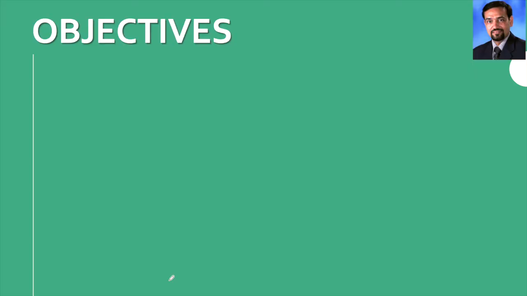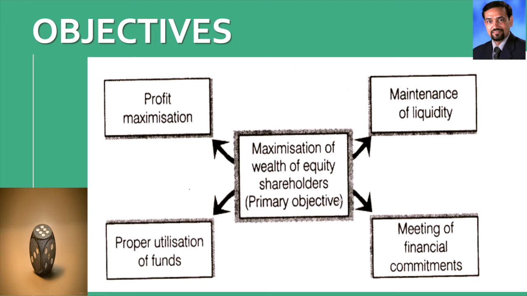Okay, so now let us talk about the objectives of financial management. Basically, the primary objective of financial management is to maximize shareholders' wealth by maximizing the market price of a company's share. The wealth of shareholders is to be calculated to understand this. So this is the primary objective.